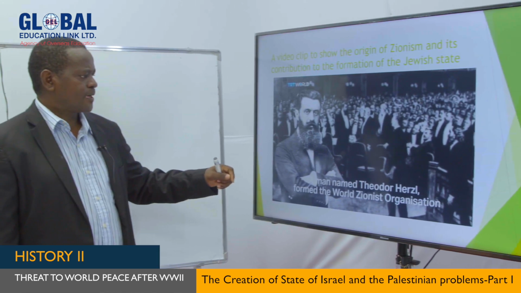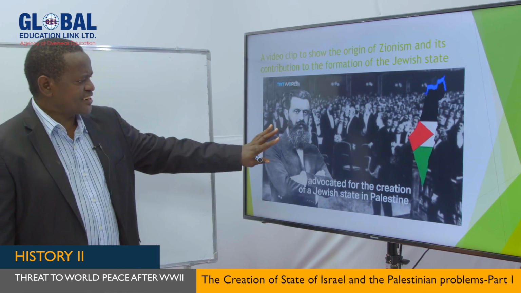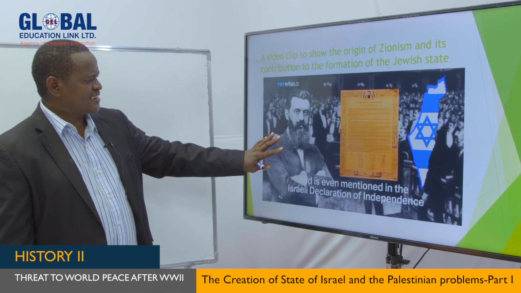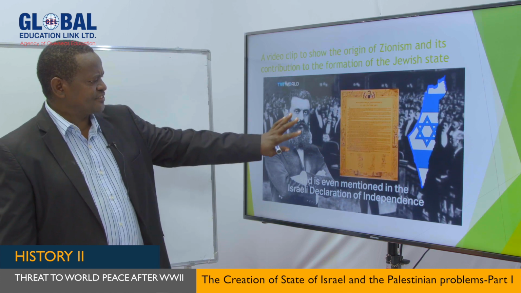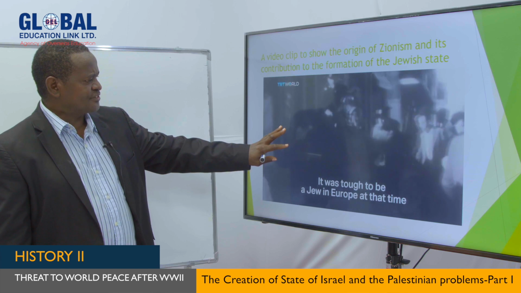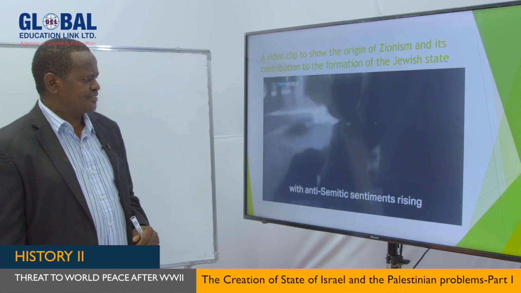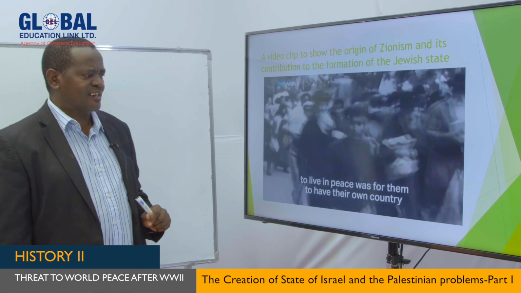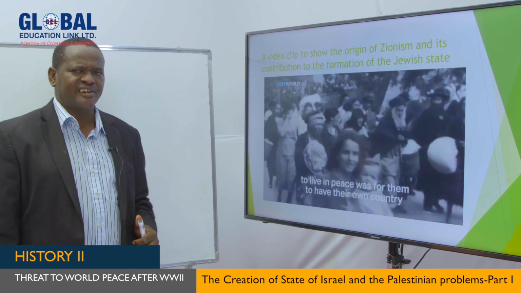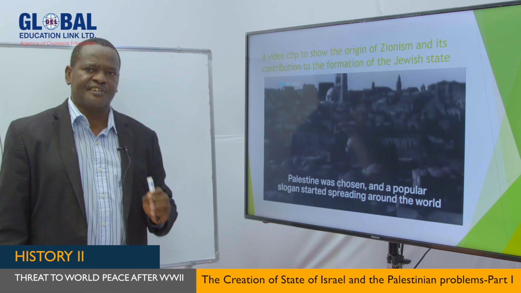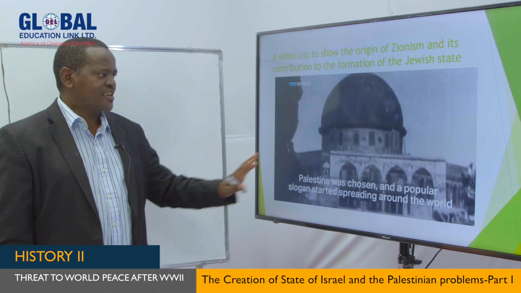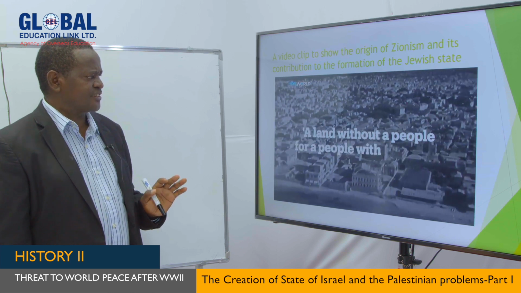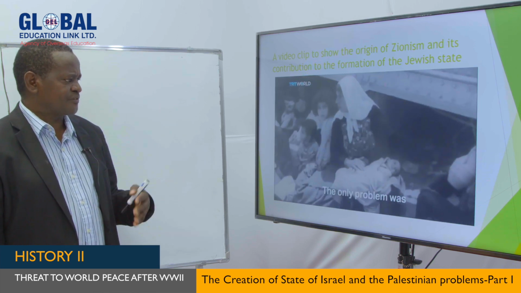My dear students, as you can see, the creation of the State of Israel can be traced back to 1897. This is the man called Theodor Herzl, who is considered to be the father of Zionism, and who proposed the establishment of a new State of Israel. In fact, during the declaration of the State of Israel, which I said was done by David Ben-Gurion, this man was mentioned as one of the forefathers of the establishment of the State of Israel.